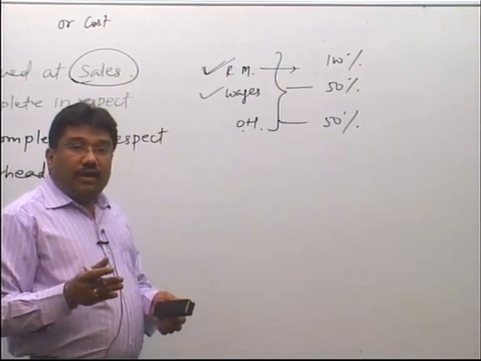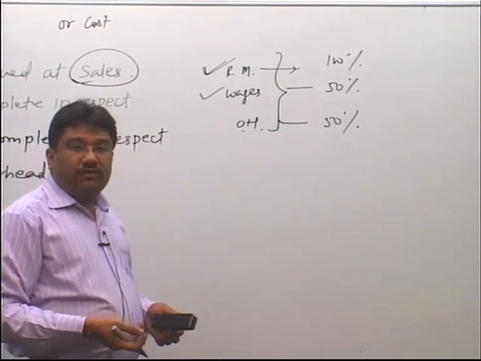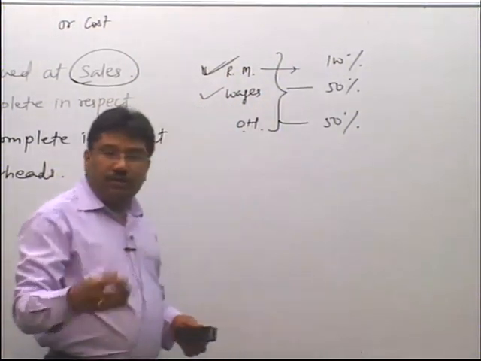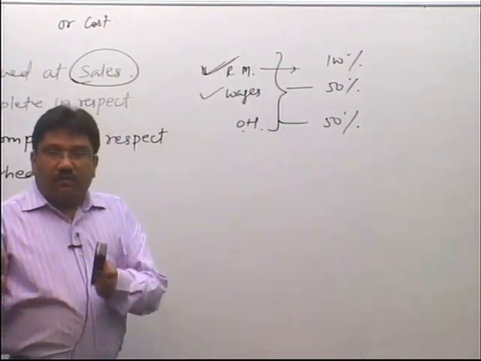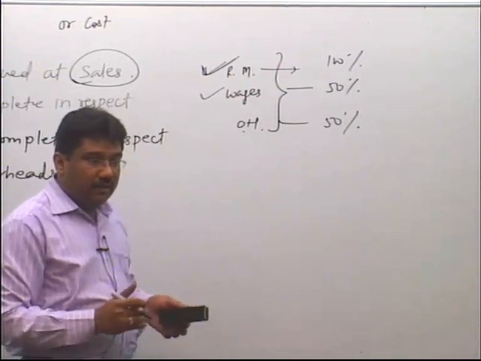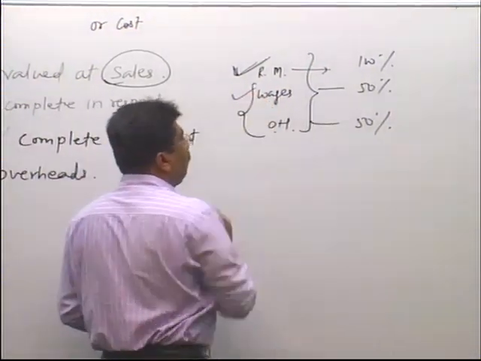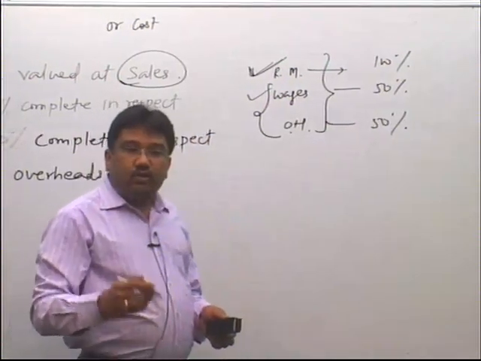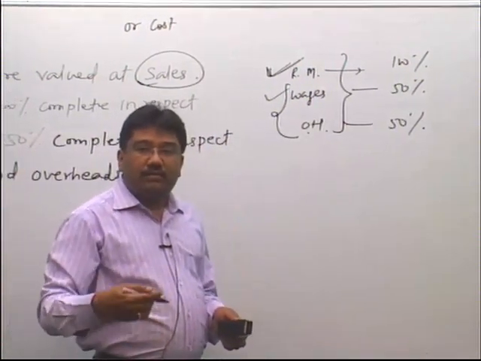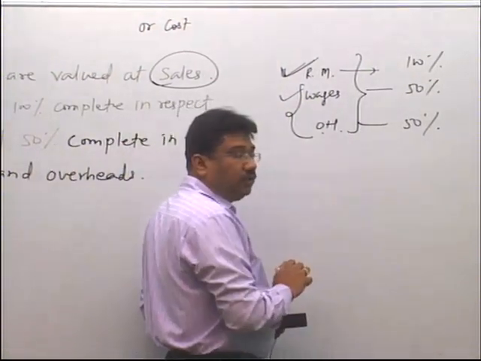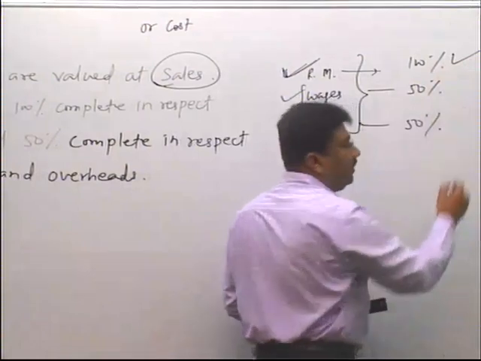Actually, when you start producing any finished goods, first of all, you take whole raw material. If you see the production process, in reality, first whole raw material is taken. But the conversion process, these two are called conversion cost, wages and overhead. These two expenses are incurred gradually, means slowly. So, in 1 unit of finished goods, raw material will always be 100%.